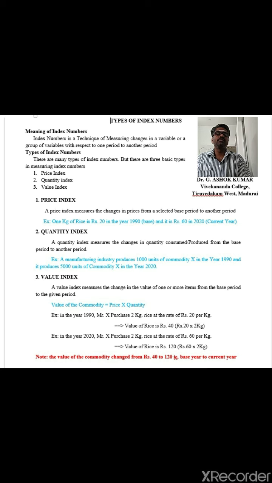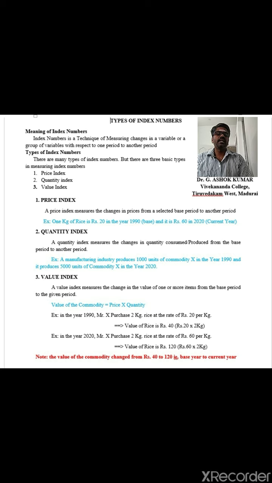Here we have an example. Mr. X purchases 2 kg of rice for rupees 20 per kg in the year 1990. So the value of the rice to him in the year 1990 is rupees 40, that is rupees 20 into 2 kg. Similarly, the person X in the year 2020 purchases 2 kg of rice at the rate of rupees 60 per kg.